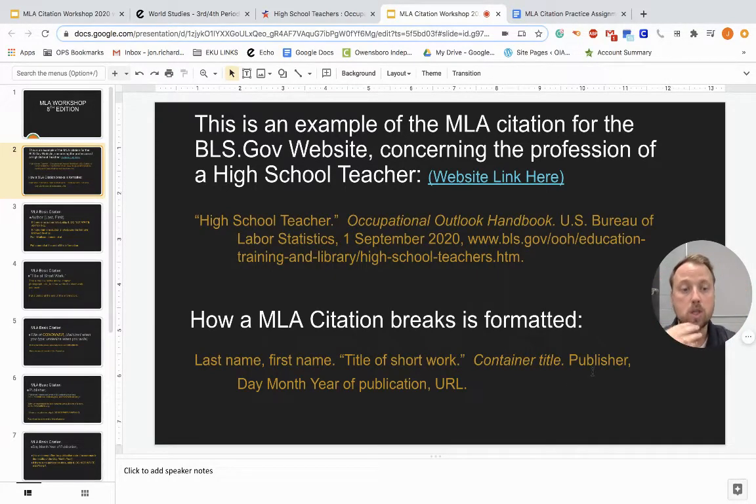And then the publisher is who put the information out, and then the date is day, month, year. Think of it as going smallest to biggest, so day, then month, then year is the order. Like you'll see the 1st of September 2020 as the date, followed by a comma and then the URL. Okay. Now let's look at each of these steps together.